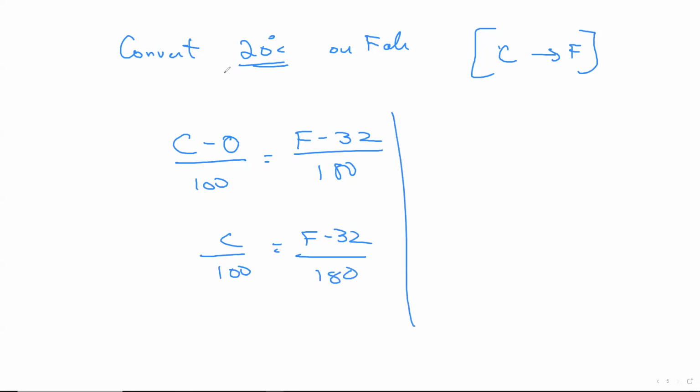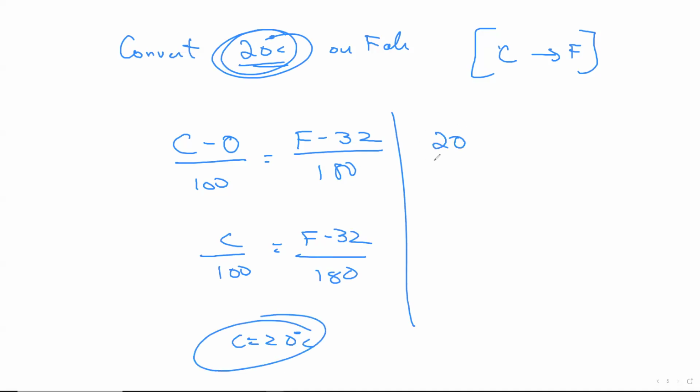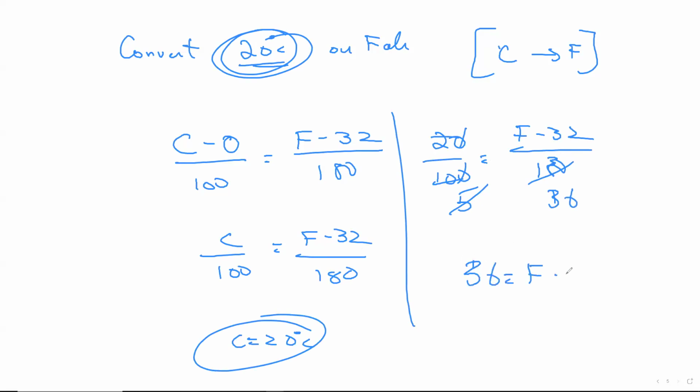But the question right now says convert 20 degrees Celsius, which means in this question, I know the value of C. I'll write 20 by 100 is equal to F minus 32 divided by 180, 5 times. 5 times 1, 5 times, how much? 3's are 3, 6. So 36 is equal to F minus 32. F is equal to 32 plus 36. This is my answer, which is nothing but 68.